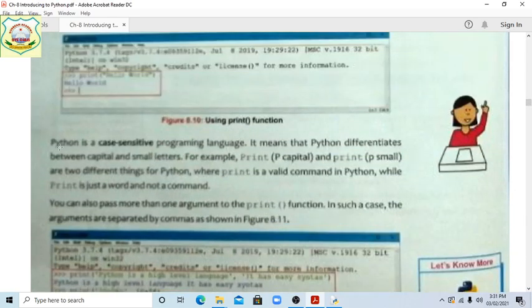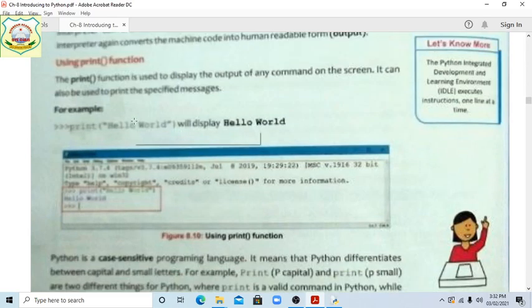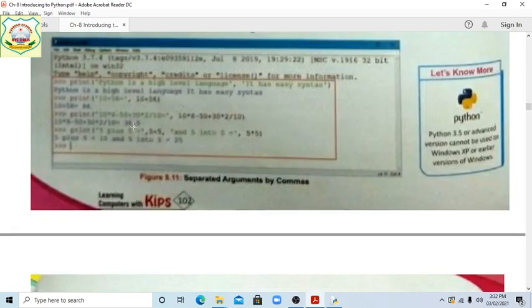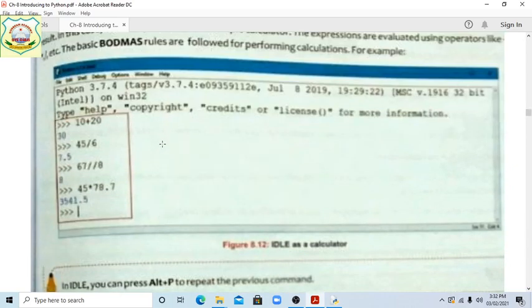The main important point is that Python is a case sensitive programming language. That is very important, because it means there is a difference between capital letters and small letters. Suppose print, this is a keyword, and it is in small letters. If you write the P as capital, it will not work as a command. It will work as only a simple word. Now the programs we have discussed, the calculator we have made: multiply, divide, slash.